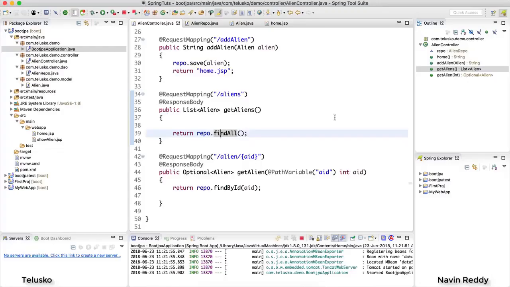So in the last video, what we have done is very simple. Actually, we have installed Postman and we were trying to fetch the data from the server. Now the data type was JSON, right? We got a JSON data as of now.